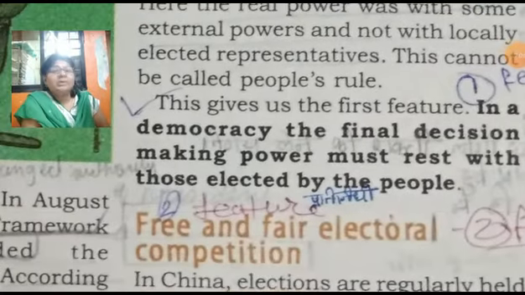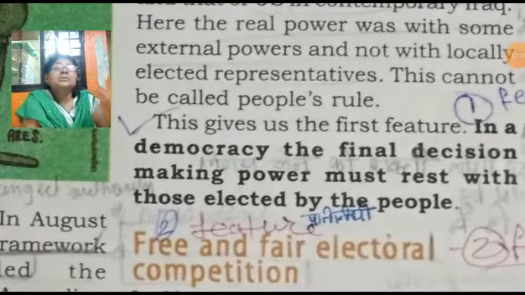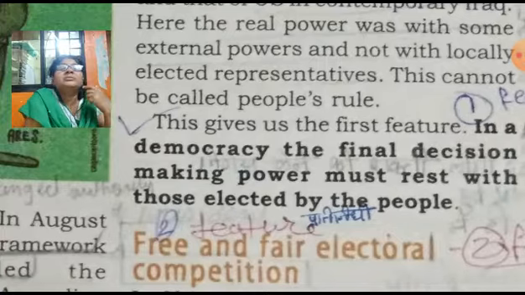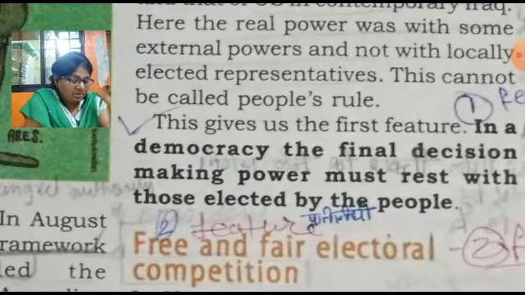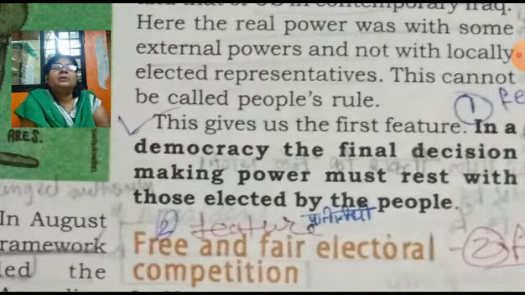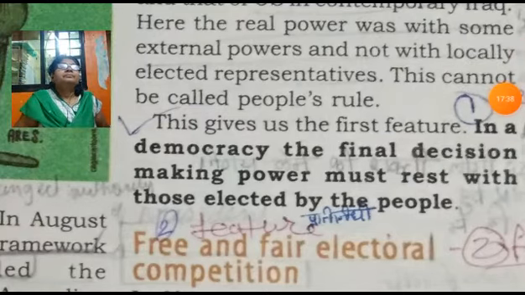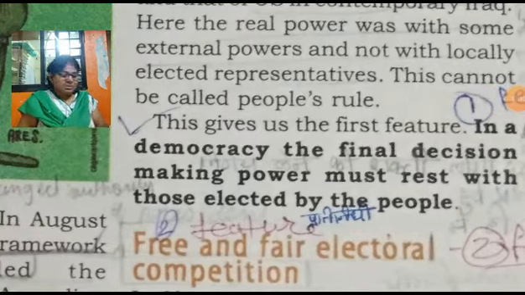So here, this definition gives us the first feature of democracy. And what is that first feature? In democracy, final decision making power must rest with those elected by the people. So this is the first feature of democracy that we have seen.